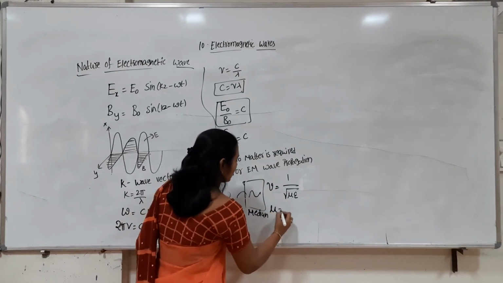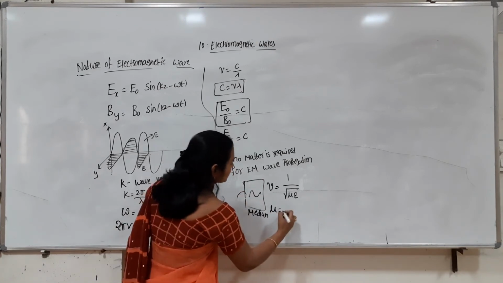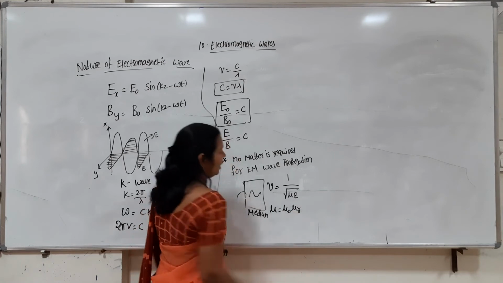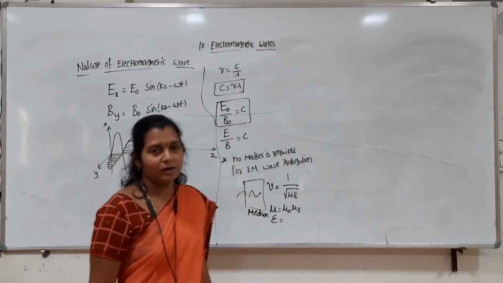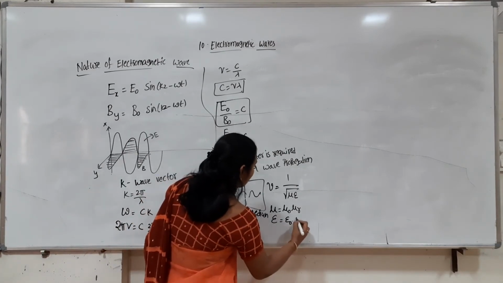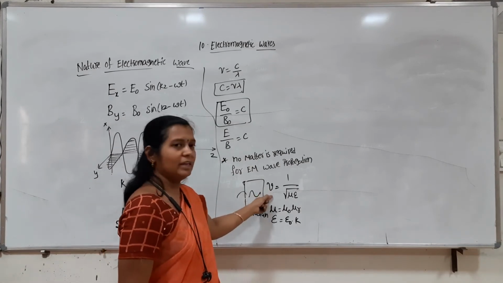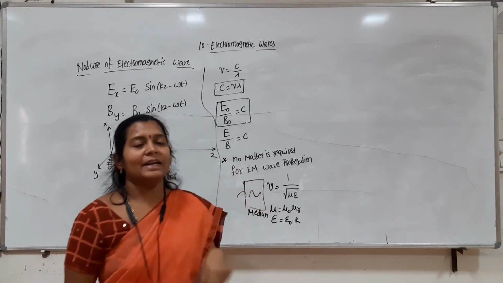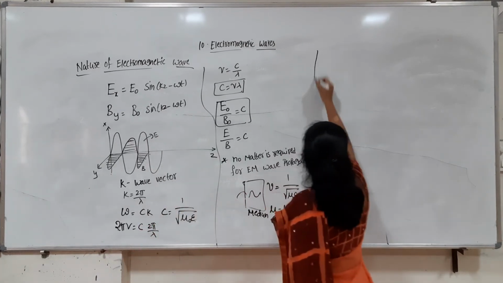What is mu? Nothing but the permeability of this medium, which is mu naught times mu r. And epsilon is the permittivity of the medium, which I can write as epsilon naught times the dielectric constant. So the speed of the EM wave depends on the electric and magnetic properties of the medium. So this is about the speed.